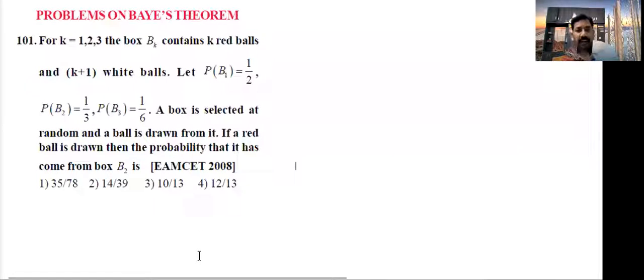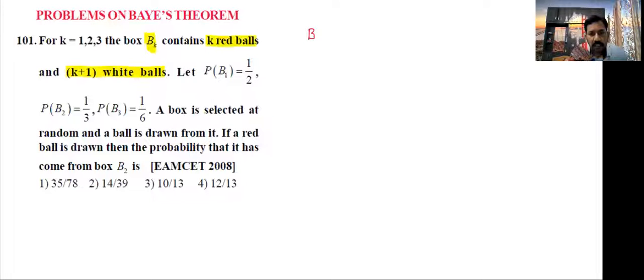Now, I'll read the question carefully. For k equal to 1, 2, 3, here clearly given, Bk contains k red balls and k plus 1 white balls. Here, these are the boxes, suppose Bk.